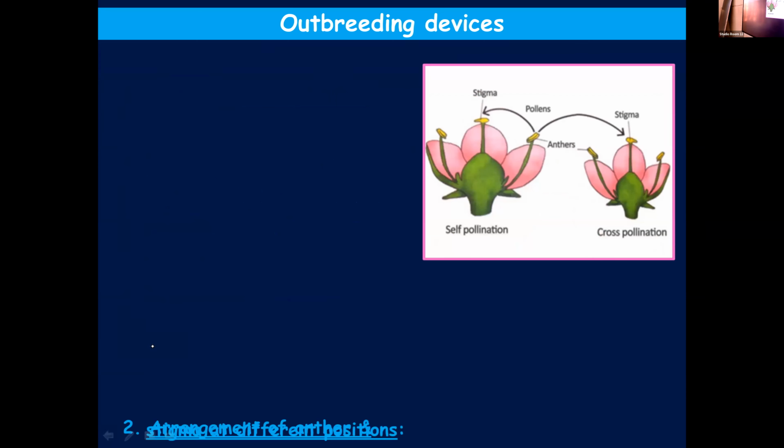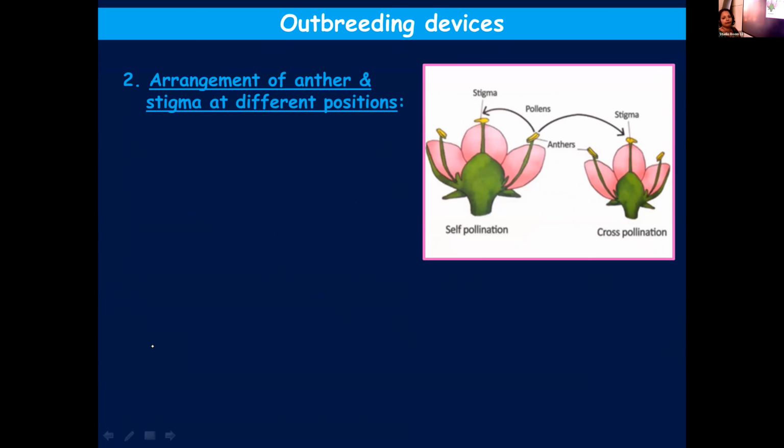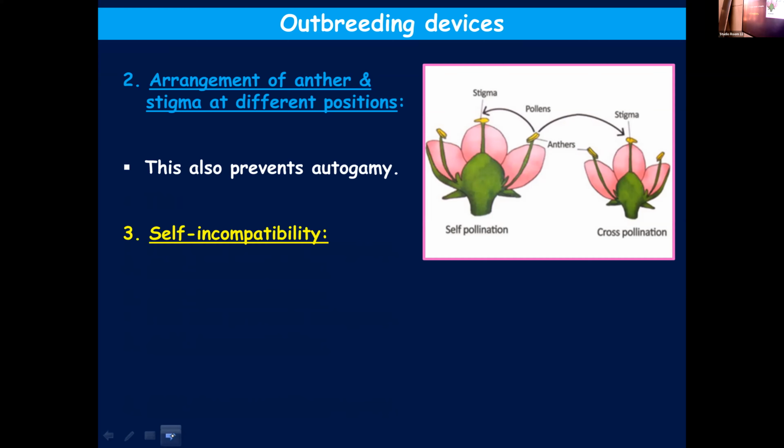Moving to the second one, arrangement of anther and stigma at different positions. Under autogamy we learned that if autogamy should take place, anther and stigma should be placed at close location, or they should lie close to each other. The plant or the flower, by this nobody can do; it is its own technique. In nature itself, these are some of the techniques seen. So if the anther and the stigma are placed at different locations, the chances for autogamy can be reduced. This also prevents autogamy.